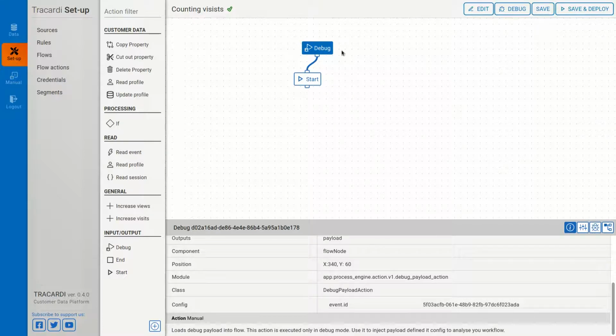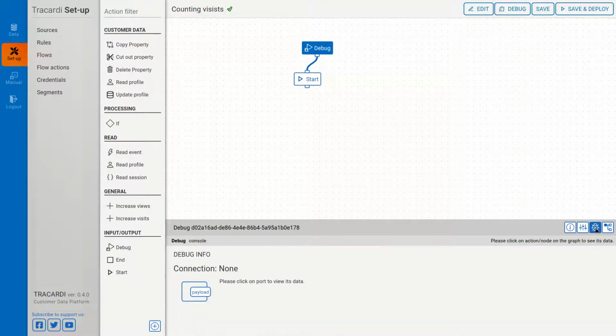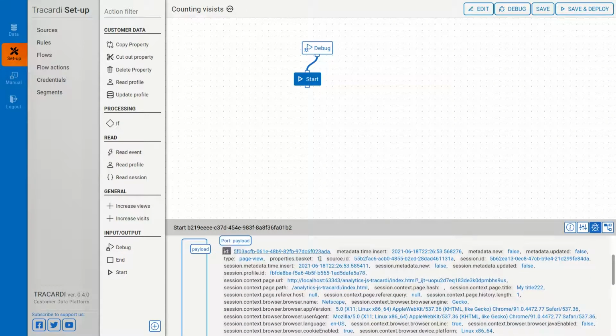So it will not be executed when we run it regularly. But if you want to debug it, it will just load the data and pass it to this node, and this node should return the data. So let's debug it. Go here, and as we click on those nodes, we see the output payload. This node does not return any payload, but this one returns the event data.